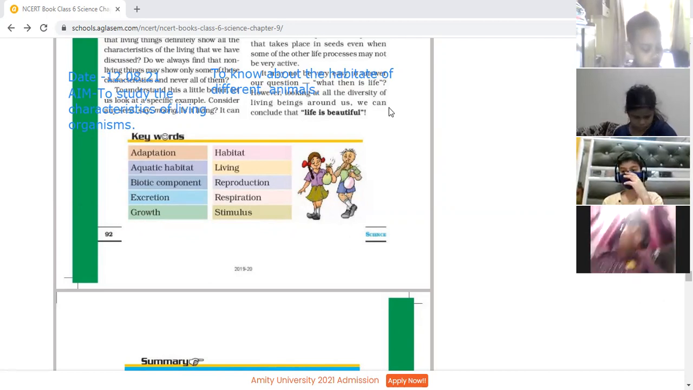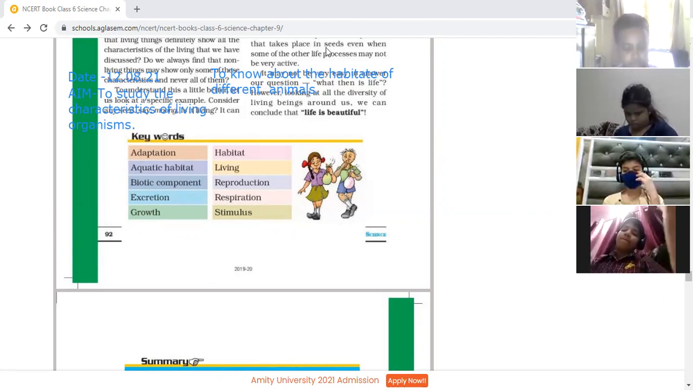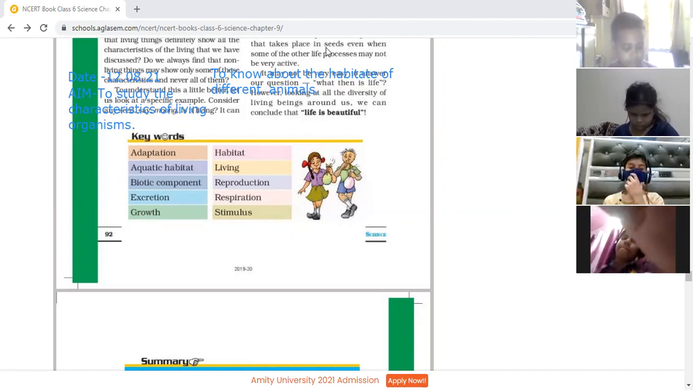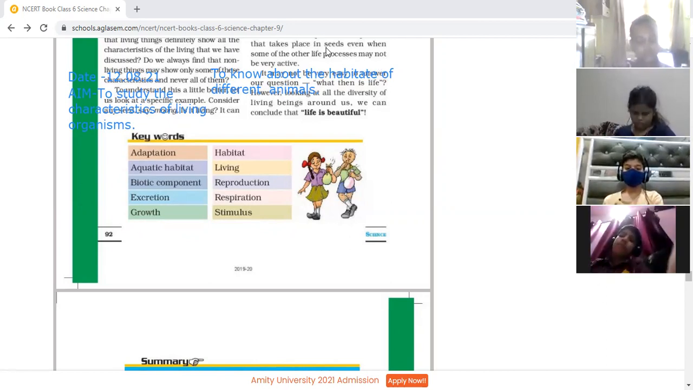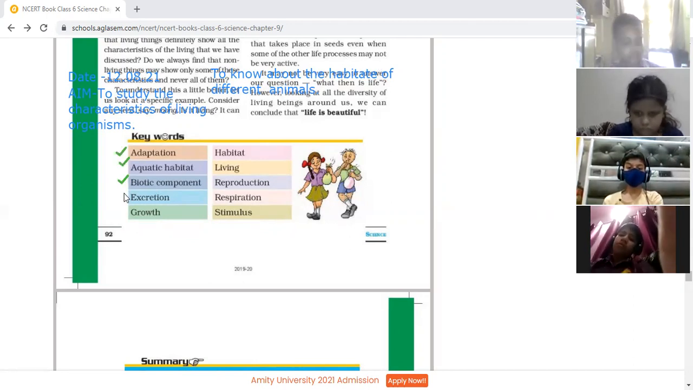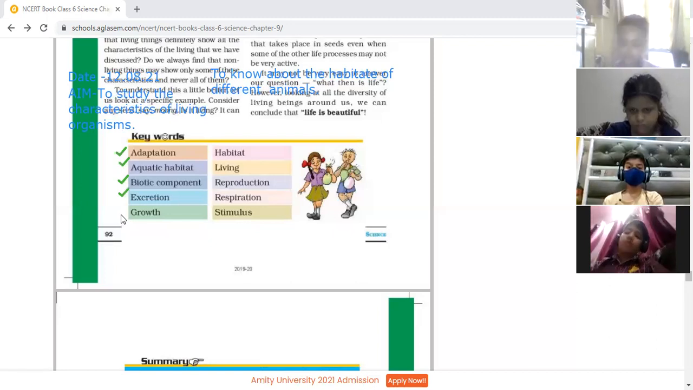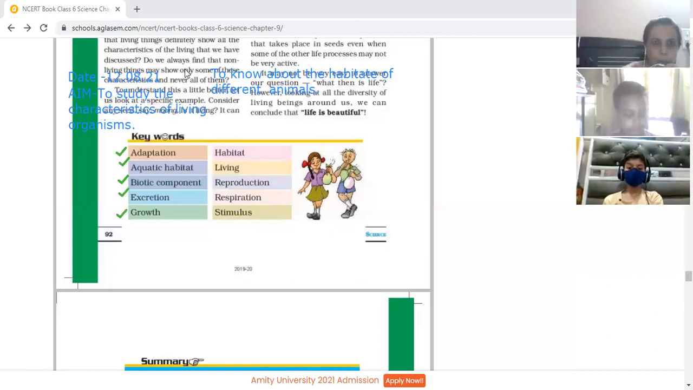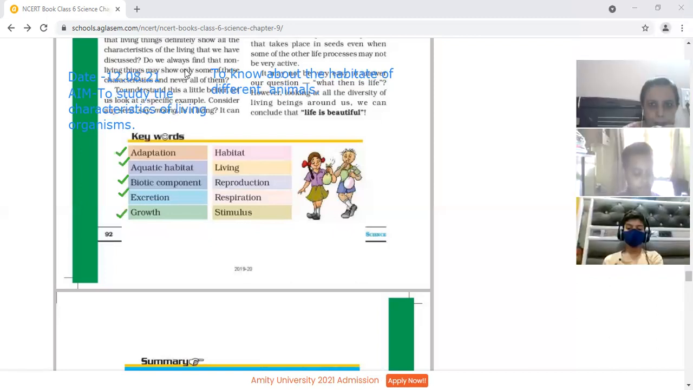Yes. Next is Tanishk. Kindly give the meaning of the word growth. When an animal or a living being grows, gets bigger, it is called growth. Okay. So when any organism becomes bigger in size, that is known as growth.